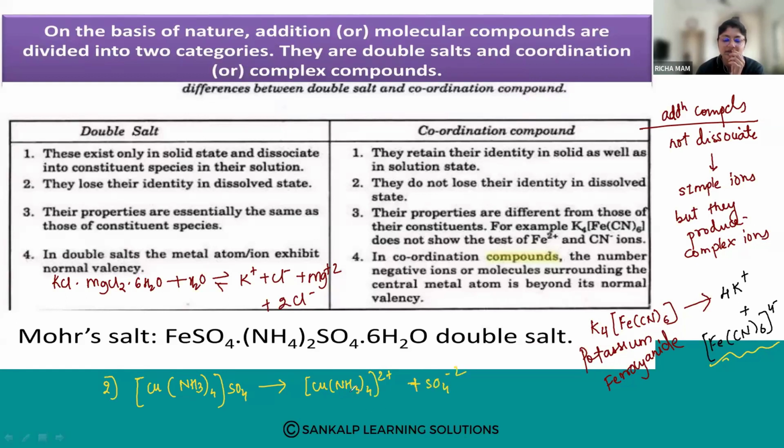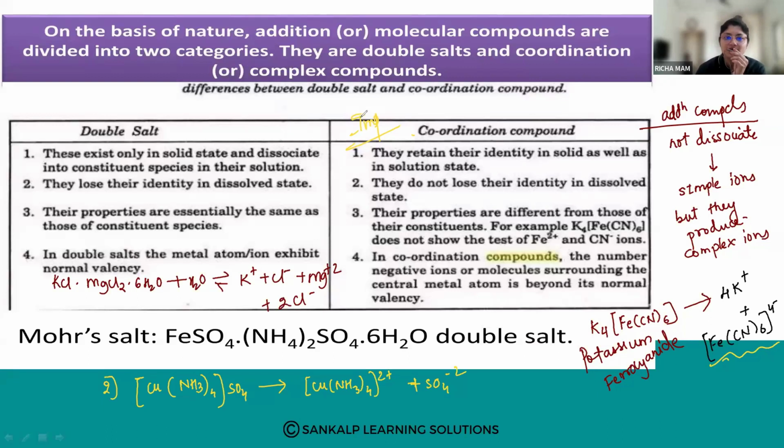So this is another example of a coordination compound. Remember what coordination compounds are and remember one example. Important. What is a coordination compound? These are addition compounds. When we add it in water, they will not dissociate into simple ions, but they produce complex ions. Please remember the examples also.